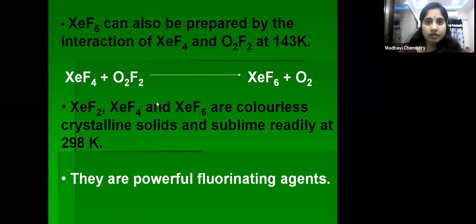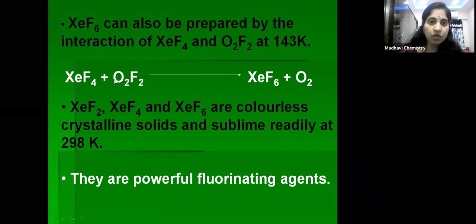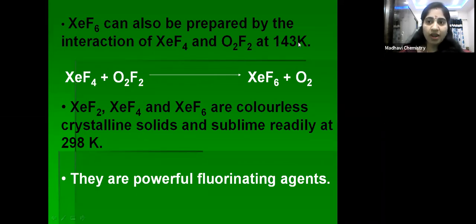Now, this xenon hexafluoride can also be prepared when xenon tetrafluoride is treated with O2F2 at 143 Kelvin. Xenon tetrafluoride combines with O2F2 at 143 Kelvin and gives XeF6 plus O2.